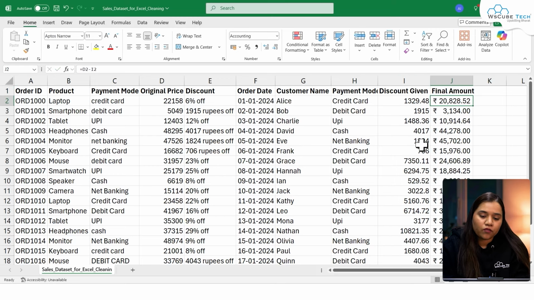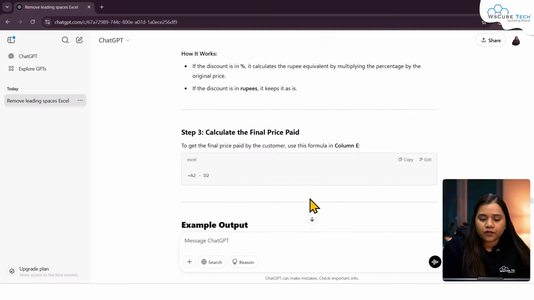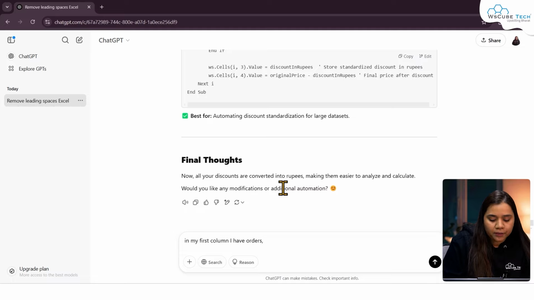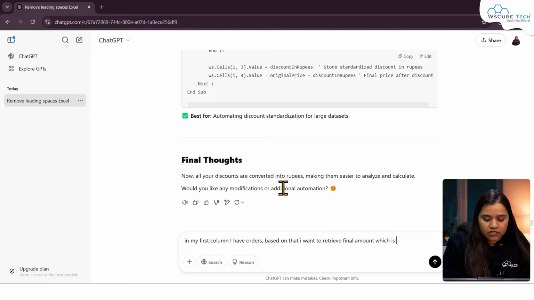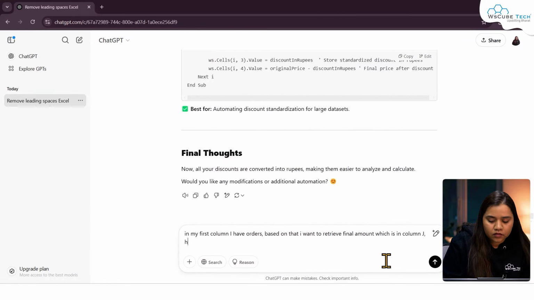Okay. Lastly, I want to try one more thing where if I put any of the order IDs in here, I can get the final amount which is paid by that person. So in order to achieve this, I'll be asking ChatGPT that in my first column I have orders, and based on that I want to retrieve the final amount, which is in, let's see which column it's in, column J. How do I do it?